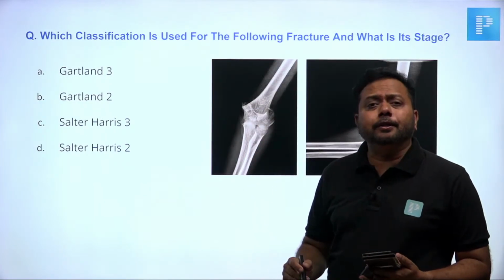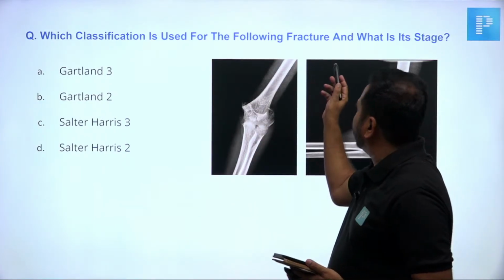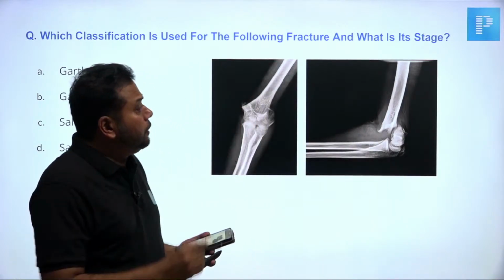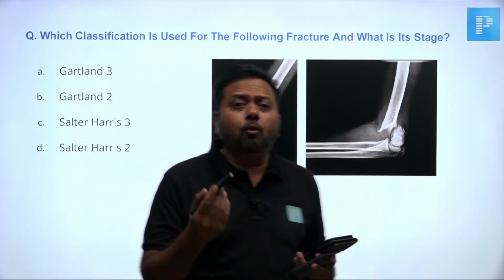Which classification is used for the following fracture, and what is the stage? Stage means they are asking what's the grade.